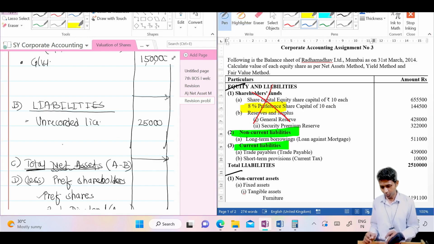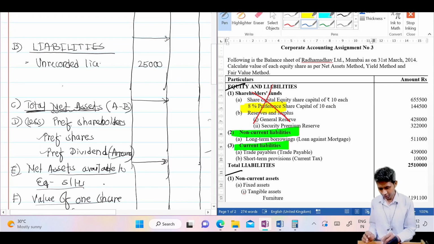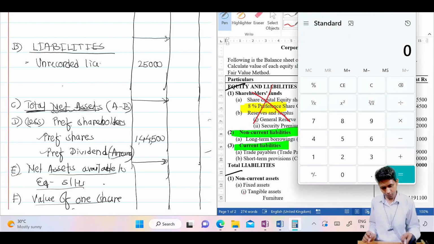where now preference share capital, how much is that, 1,44,500, and in their what dividend. Now do the calculation. 1,44,500 into let's say 8%.